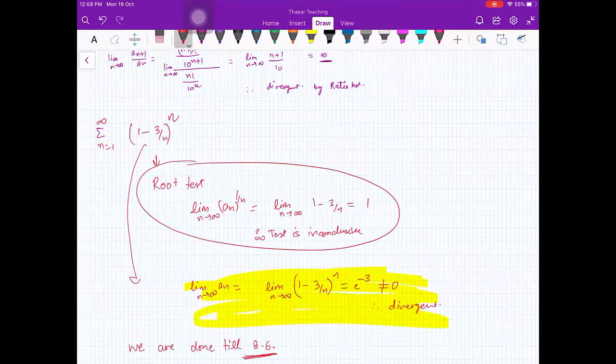Ma'am, it could be 0 also, in the sense of the derivative. No, can the derivative be 0? That is a constant function, right? Constant function, uska integral is 0. And if you have a constant series, that will be divergent. If you have a series like this, 3 plus 3 plus 3, that anyway is divergent. Okay, yes, it is true for that.